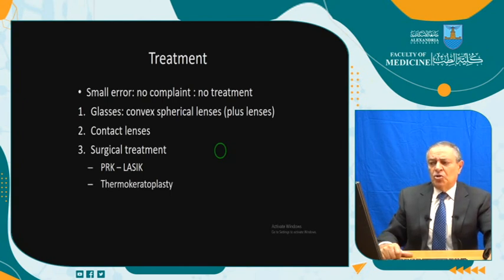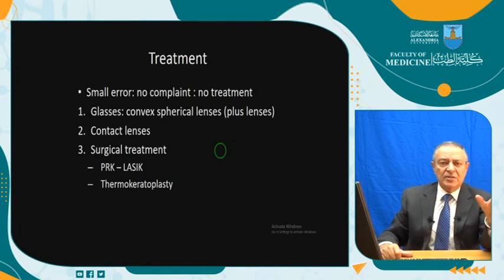Treatment: small error, no complaint, no treatment, because otherwise any child must wear glasses. There are no symptoms, no asthenopia, no headache, seeing 6/6, no glasses. This is the majority. All children are hypermetropes. But when there are symptoms like headache, asthenopia, yes, you have to treat.